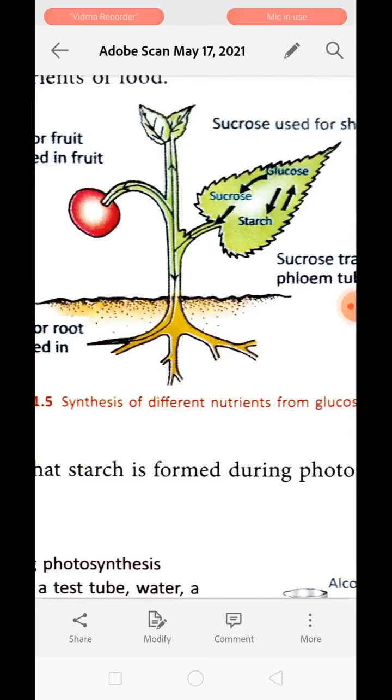Now proteins are made from glucose, but by adding nitrogen. Understood? Proteins are also made by simple carbohydrate and nitrogen. Fats are formed by simple carbohydrate.